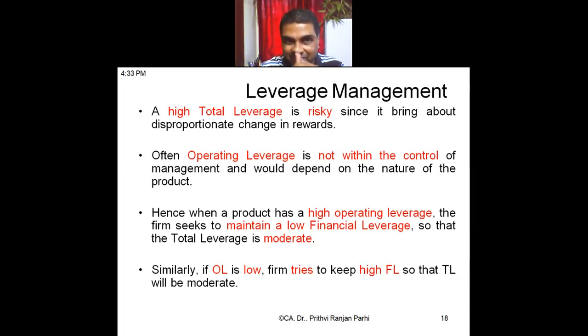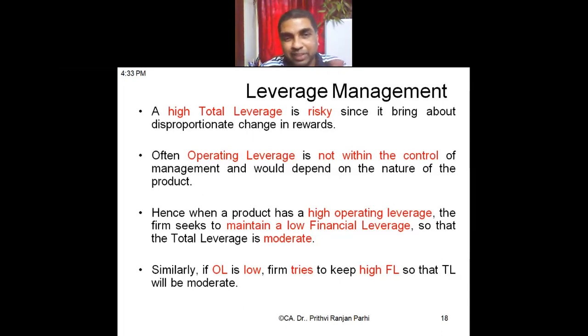So that is the risk with leverage. If you create leverage, high leverage is risky because there is no guarantee that one factor will always increase. If it increases, there is a possibility it may decrease. If sales increase by 10%, then EPS will increase by 60%. But if sales decrease by 10%, then EPS will also decrease by 60%.